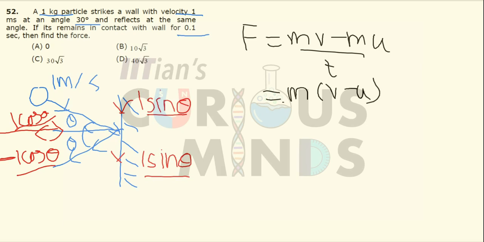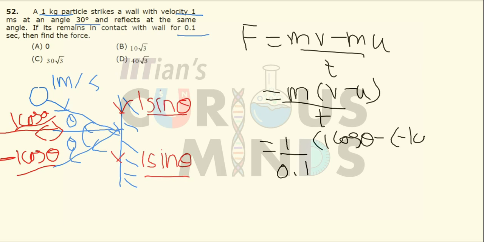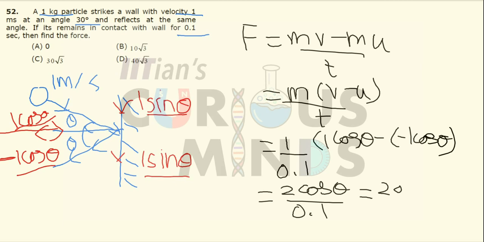So which is equal to, the mass over here is given as 1 kg, the time over here is equal to 0.1 second. Now the velocity over here, while going it was equal to 1 cos theta, and while returning it was equal to minus 1 cos theta. So basically it will be equal to 2 cos theta, minus of minus it will be equal to plus, divided by 0.1. So basically it will be equal to 20 cos theta, or 20 cos of 30.